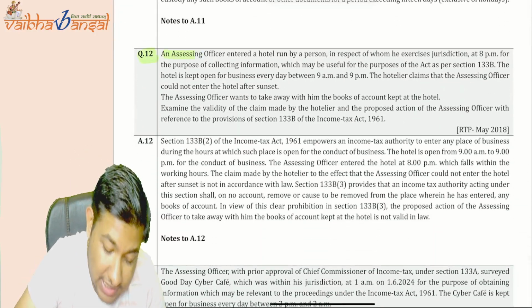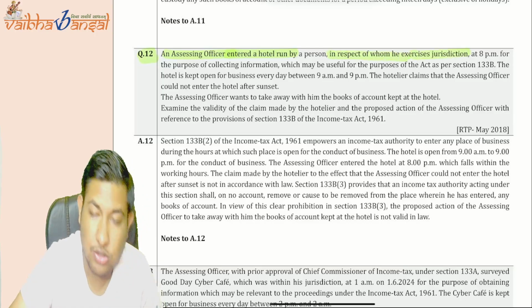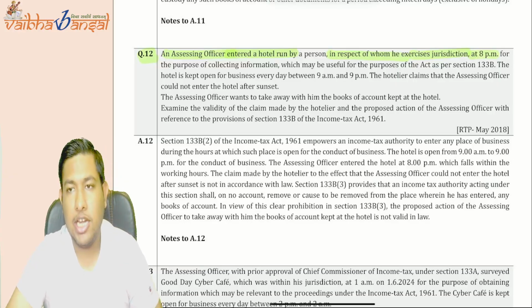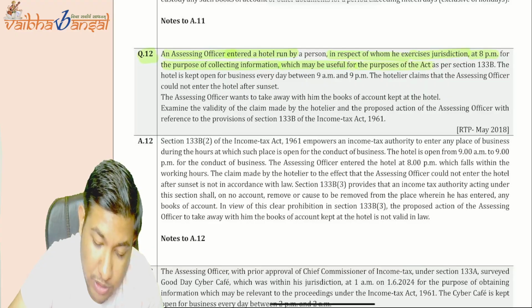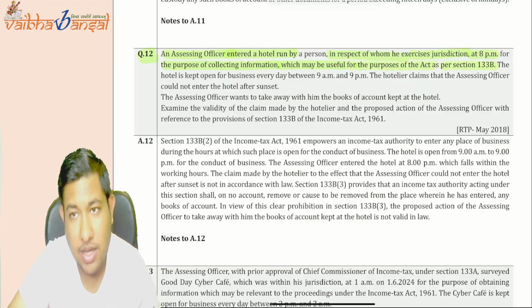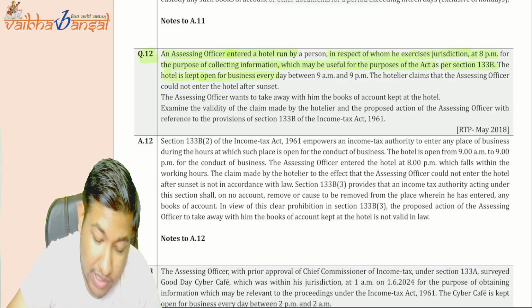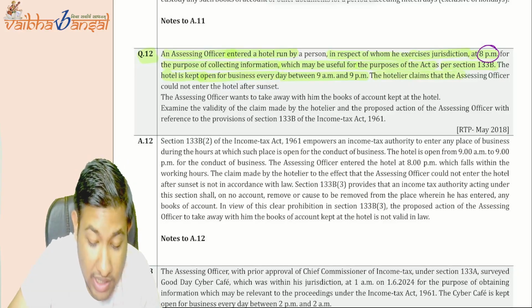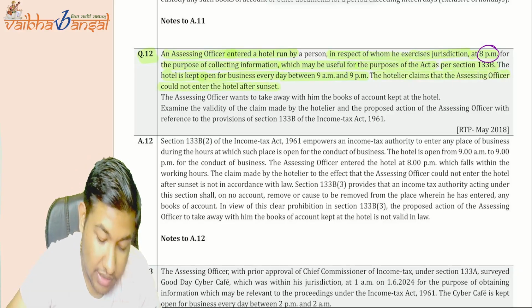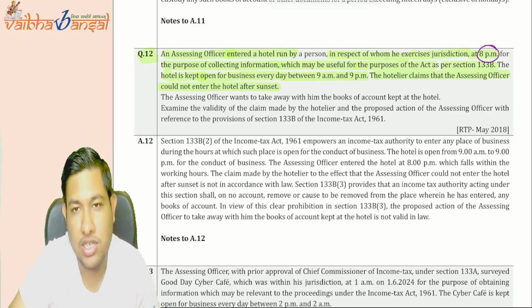Question number 12. An assessing officer entered a hotel run by a person in respect of whom he exercises jurisdiction at 8 p.m. for the purpose of collecting information which may be useful for the purpose of the act as per section 133B. Okay, the hotel is kept open for business every day from 9 a.m. to 9 p.m., which is well within the time period of the business hours. Yes, the hotelier claims that the assessing officer could not enter the hotel after sunset. No, dear, he can enter because it is business time.